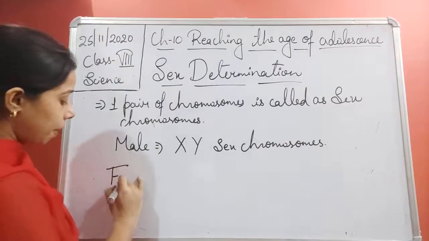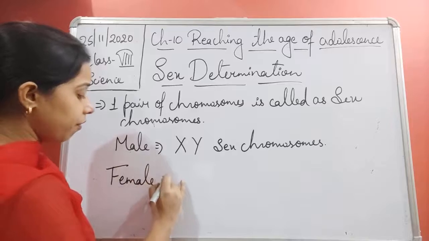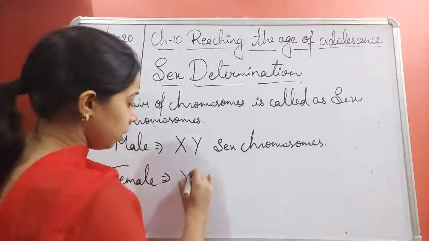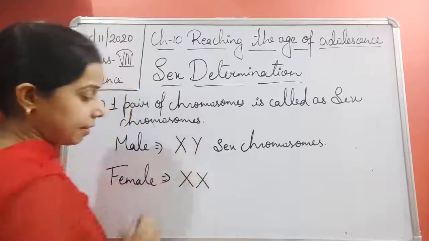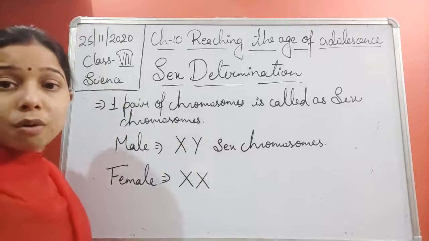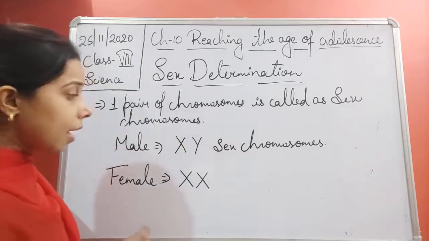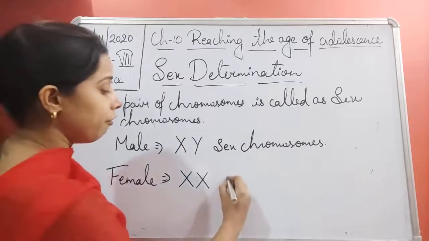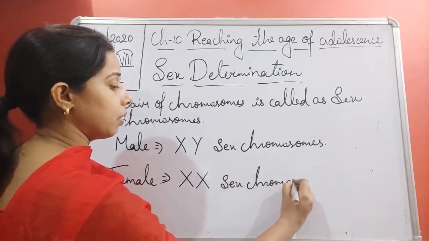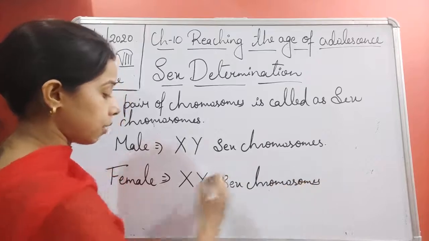If we talk about a female, students, the pair of chromosomes present in the female is XX. So the female has the XX sex chromosome.